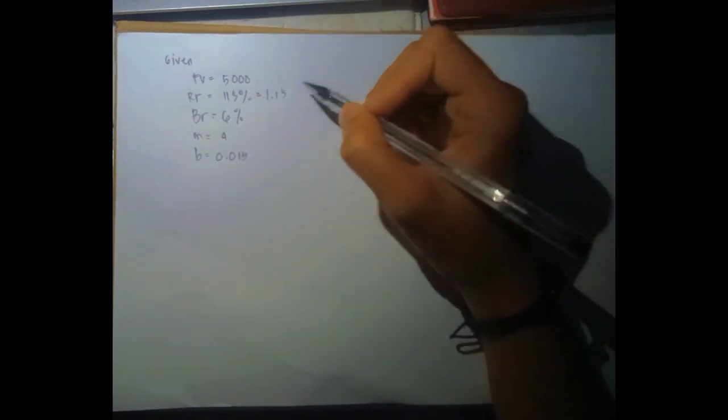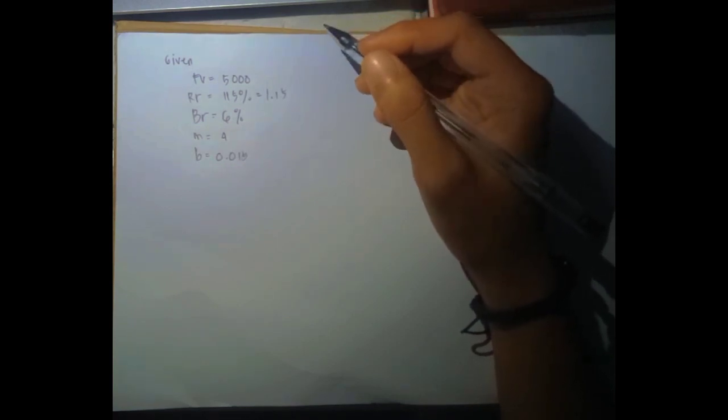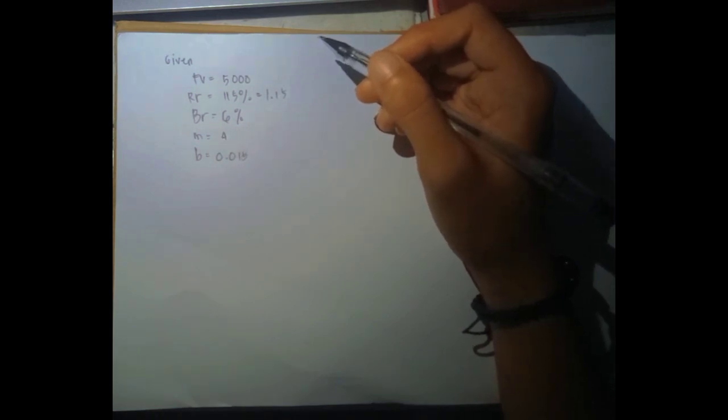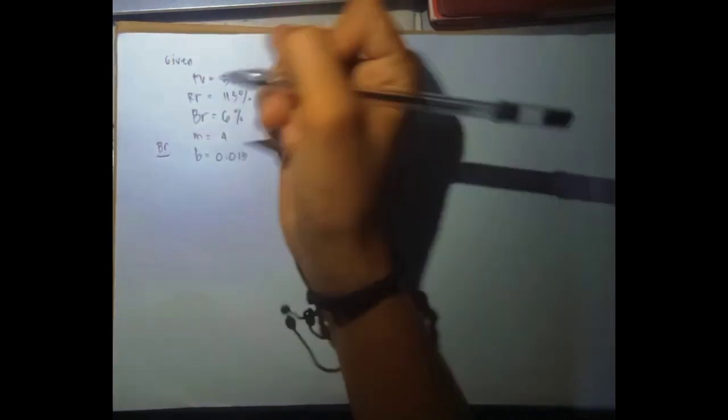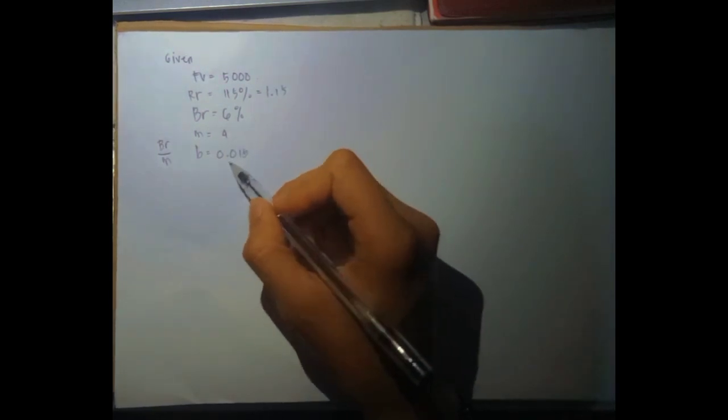So gawin natin tong decimal point, so magiging 1.15. At yung ating BR naman is 6%. Yung M natin ay 4 kasi quarterly, and yung B natin is 0.015. Yung formula sa B ay BR over M. So 0.06 divided by 4 is equal to 0.015.